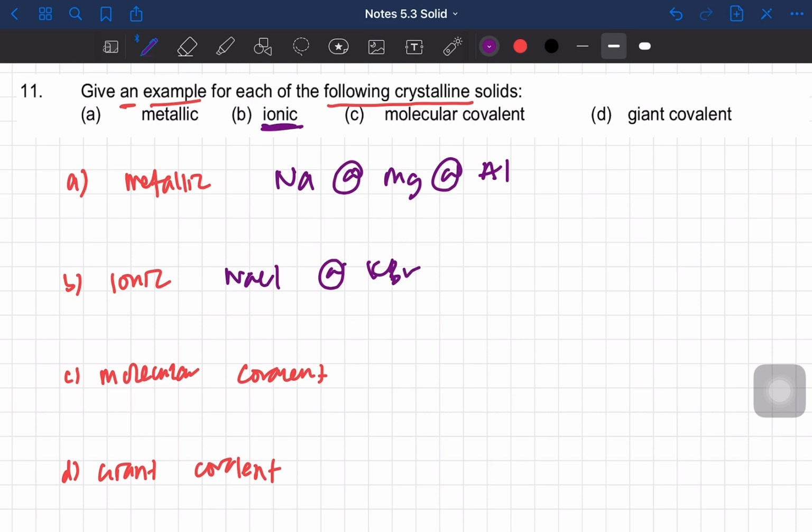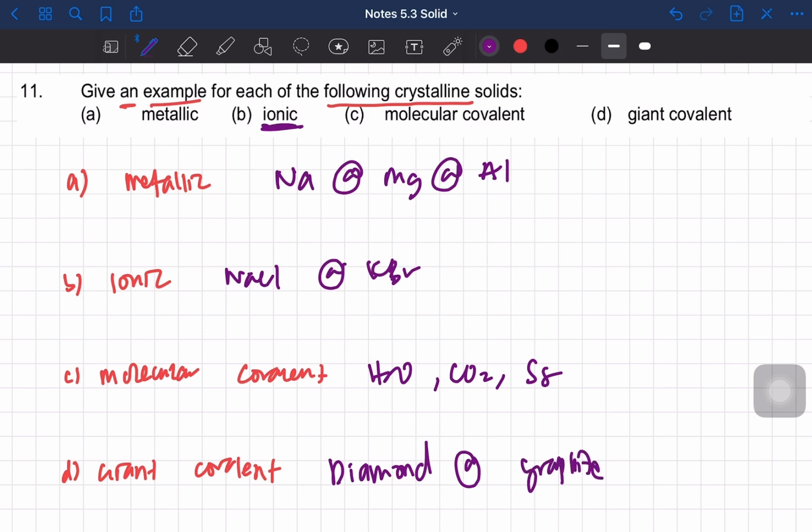And then we have molecular covalent. There are actually many molecular covalent examples. You can put water, CO2, S8 and so on. And last but not least is giant covalent. We only learned two, which are diamond or graphite. So that is for question 11.